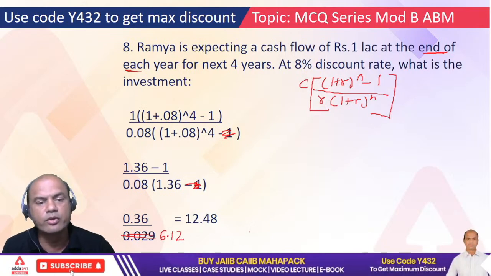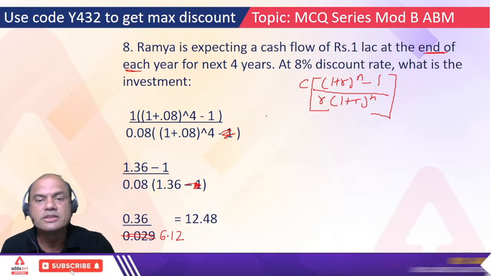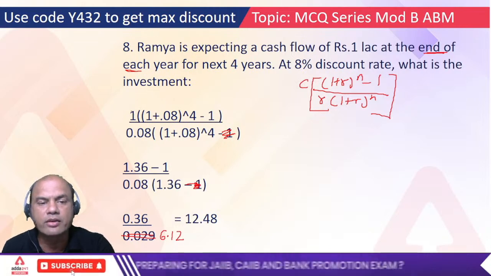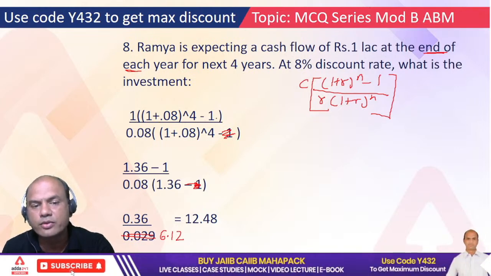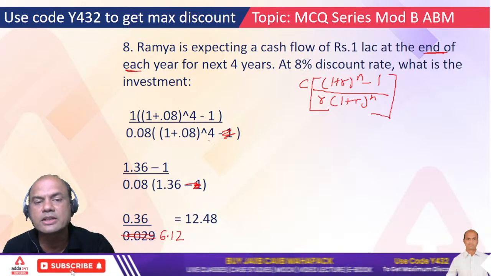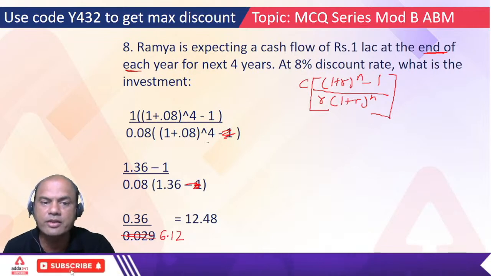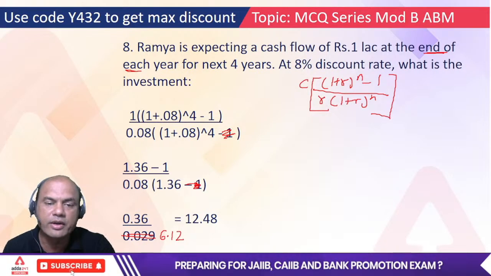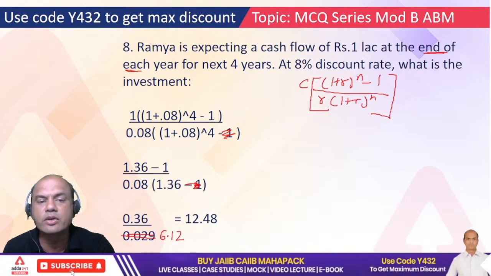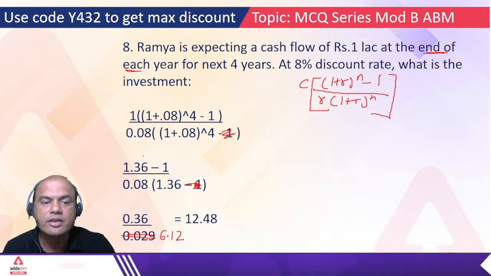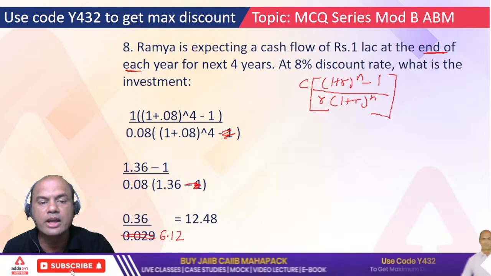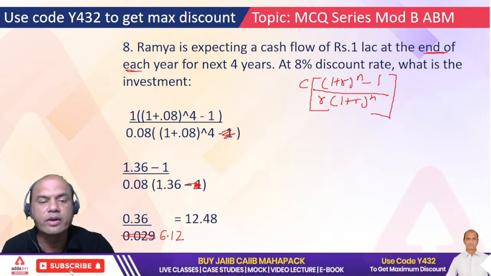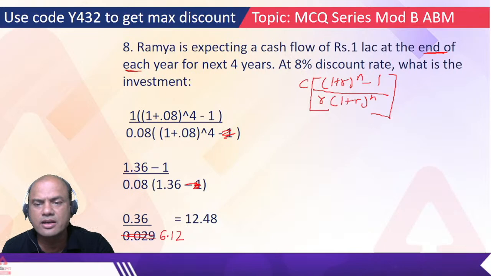Now 6.12. See here, what are we doing? C into, C is over here 1 lakh. Okay, 1 plus r, 1.08 raised to 4 minus 1, the whole upon r into 1 plus r raised to n. Right, this formula we are using. So what is r? 0.08. 1 plus r raised to n, 1.08 raised to 4, so 1.36. Here 1.36 minus 1, so it becomes 0.36 over here, right? So 0.36 upon, do the calculations over here, 0.08 into 1.36.